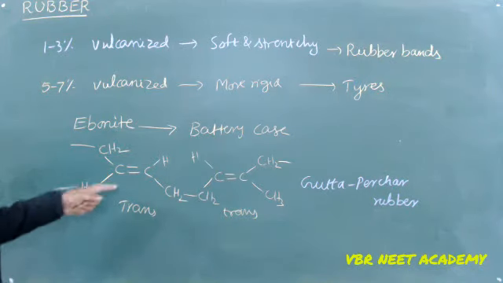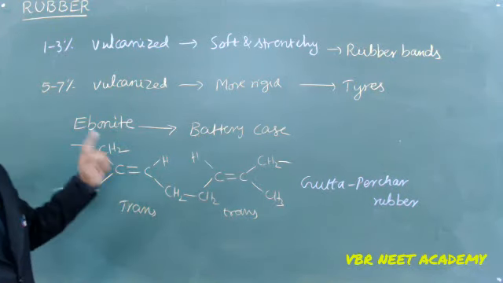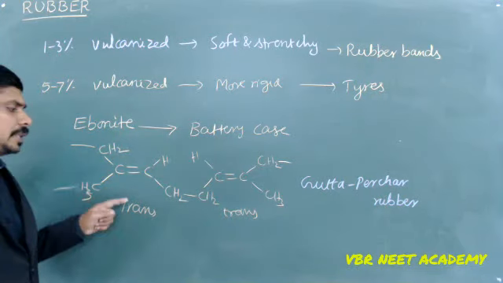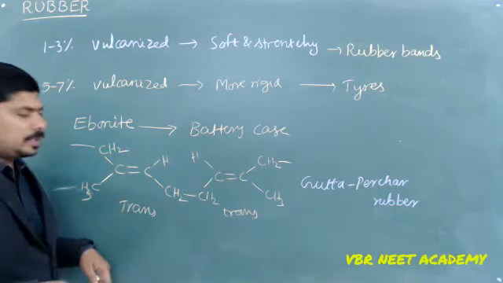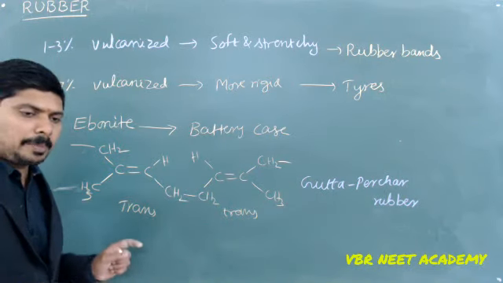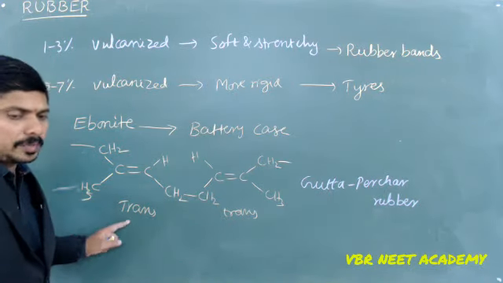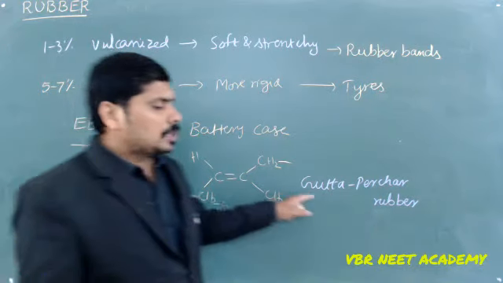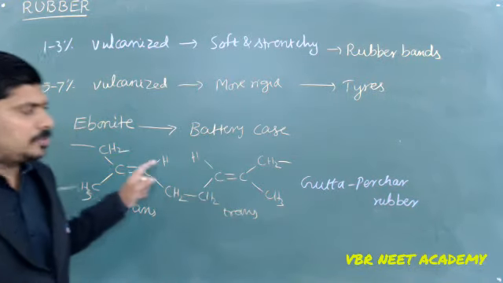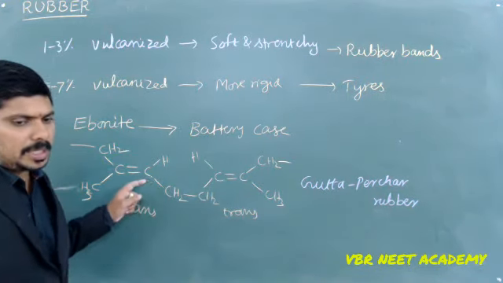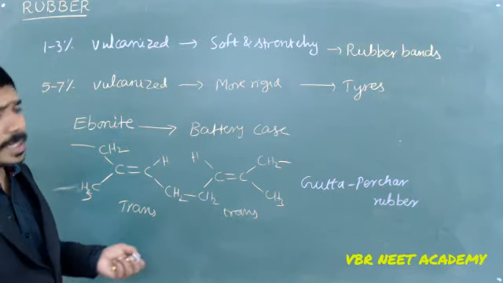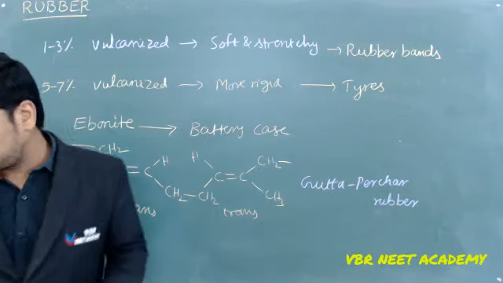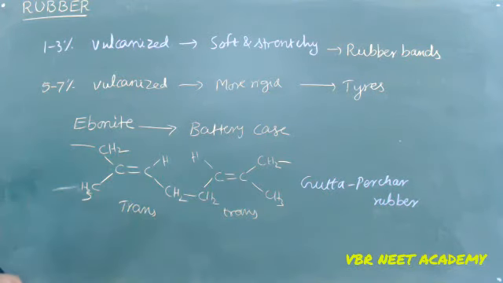Earlier I said all CH2s are on the same side, which is called cis polyisoprene. That gives you natural rubber, cis polyisoprene. But a small segment of rubber which exists in trans configuration is called gutta percha rubber. That is one special name we are giving, and we are supposed to remember it. Understand? These all come under natural rubber.